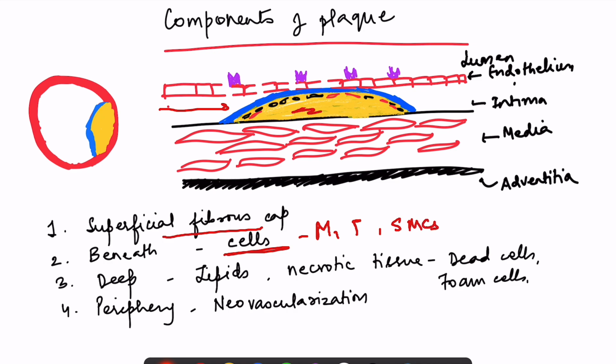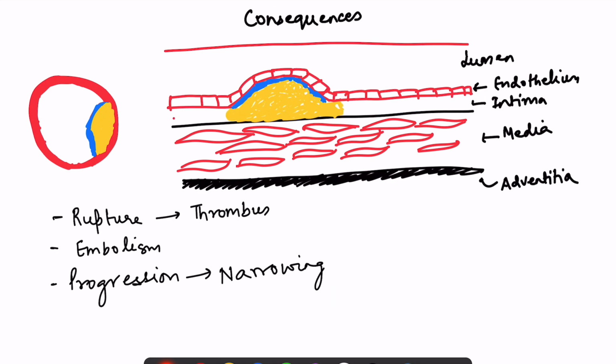Then deep, this yellow, is the lipid core, and there is necrotic tissue also with the dying foam cells. And at the periphery we have the neovascularization. So superficial fibrous cap, beneath this fibrous cap and on the sides also, we have the cellular layer. These sides are known as the shoulder of the atherosclerotic plaque. So we have the cellular layer, deep we have the lipid core, and at the periphery we have the new vessels which are forming. Okay, so this is how the plaque will look.